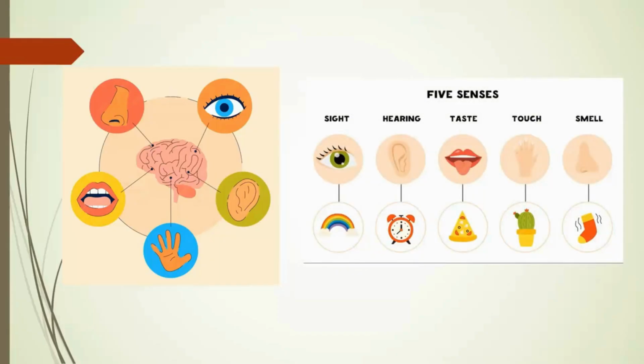Yes, with the help of our eyes, we can see the object, and with ears, we can hear the sound, and with the tongue, we can taste, and with hands we can feel the touch, and with the nose we can smell the things around us.